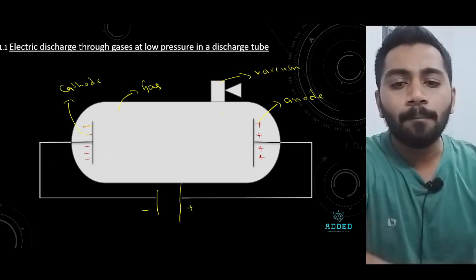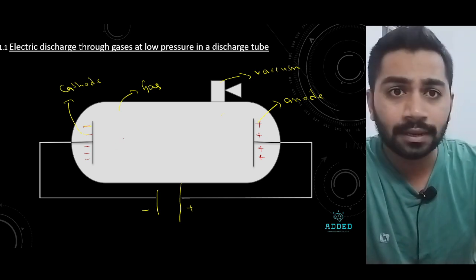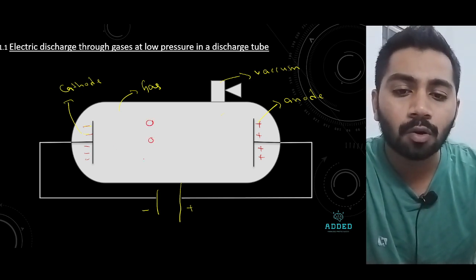Now, if you fill it with gas, what happens? Gas molecules spread all over.